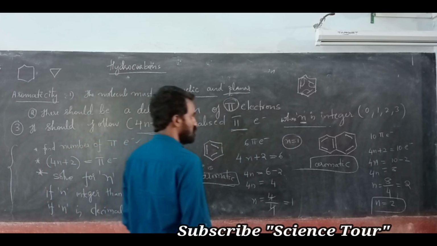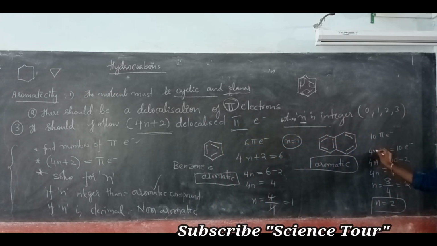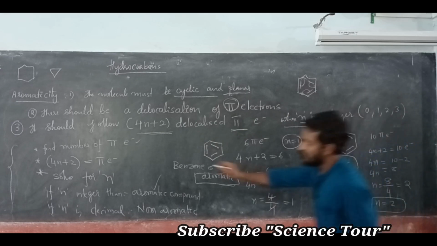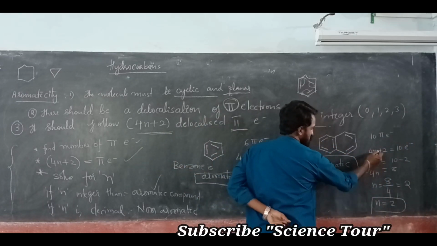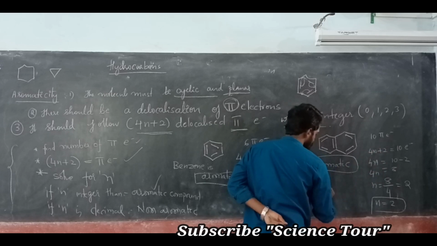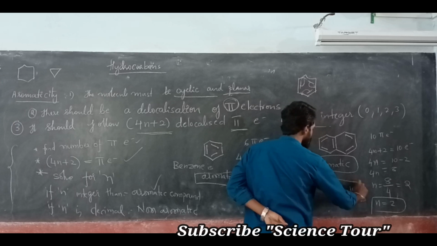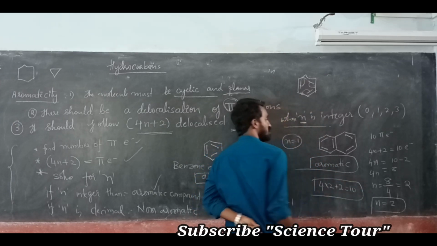So now we can see, my dear students, by substituting this n value in 4n plus 2, with n value 2, 4 into 2 plus 2 is equal to 10. So the equation is satisfied. 4 into 2 is 8, 8 plus 2 is 10, 10 electrons.